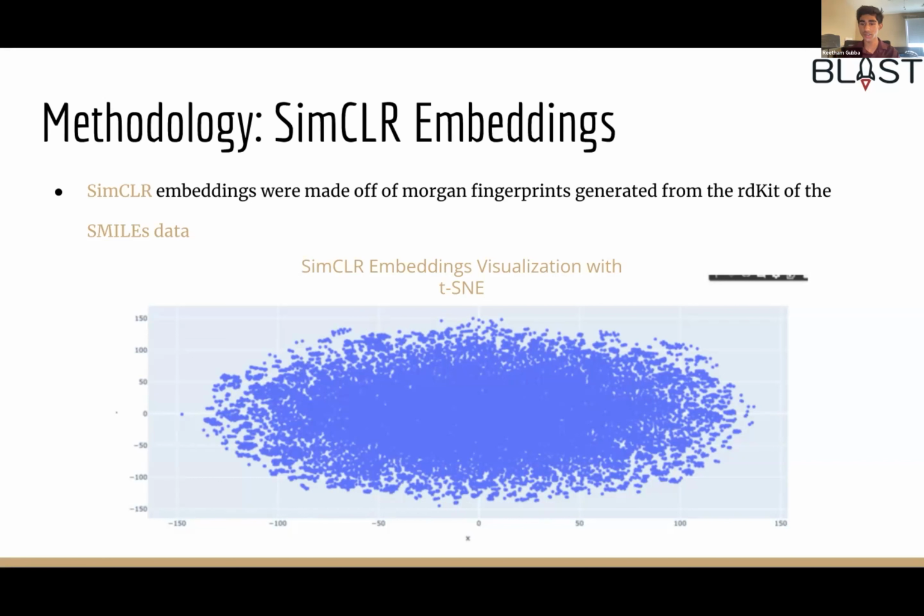This process encourages the network to learn high-level features that capture the intrinsic structure of the input data, making it well-suited for generating informative embeddings of the molecular fingerprints. These embeddings can be valuable for tasks such as molecular similarity analysis, compound screening, and drug discovery, as they encode the underlying chemical properties and relationships between molecules in a continuous vector space. Here you can see a visualization of the SimCLR embeddings made with t-SNE.